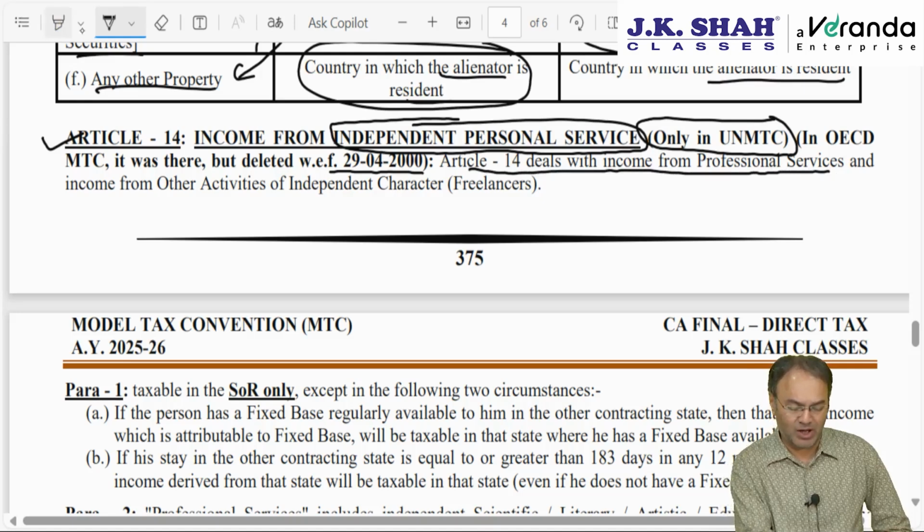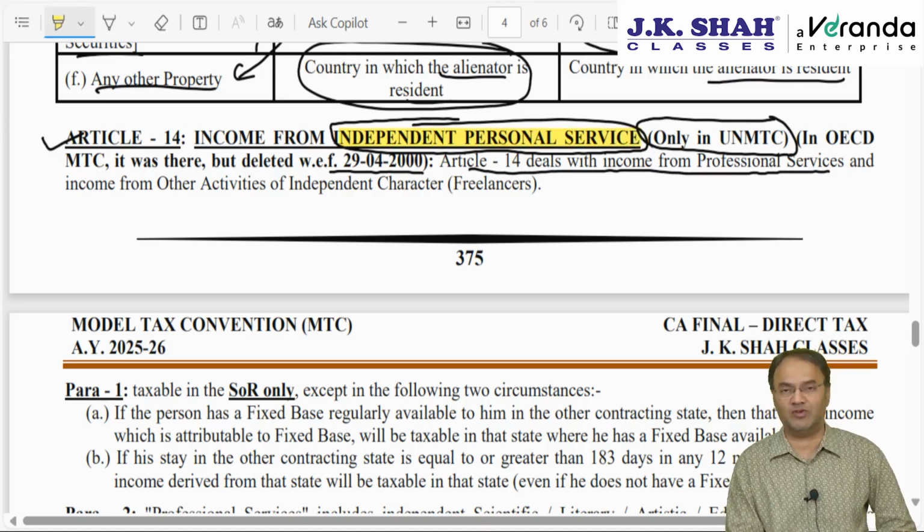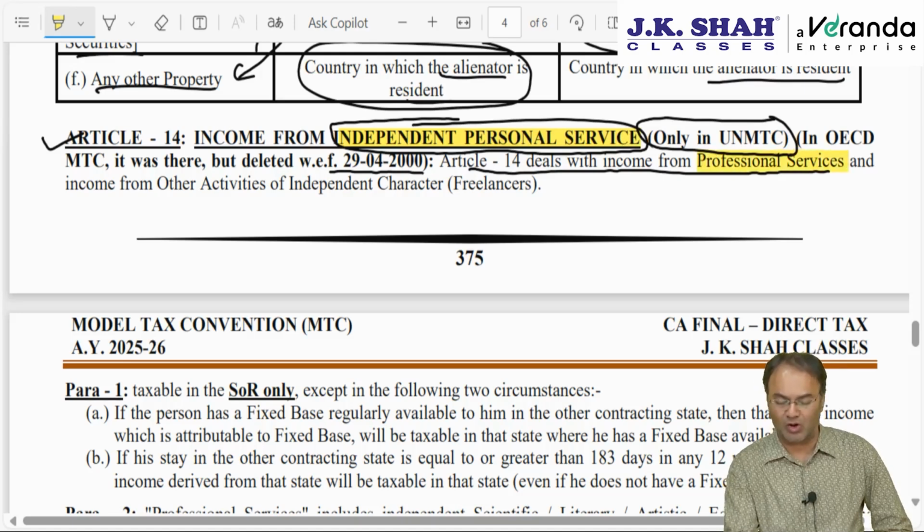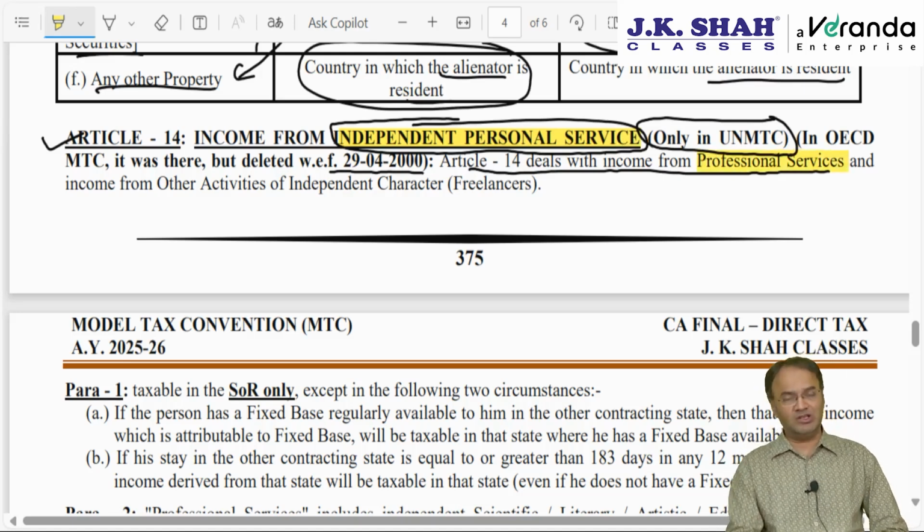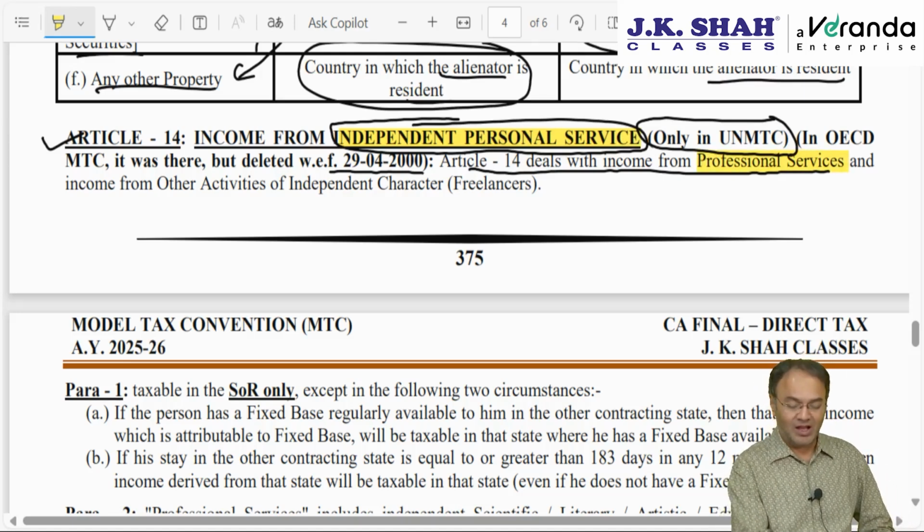What do you mean by independent personal service? Independent personal service is defined here, which means two types of income. Number one, professional income: doctor, lawyer, engineer, chartered accountant, even teachers are also covered here. And income of freelancers, which means income from independent activities of independent character.